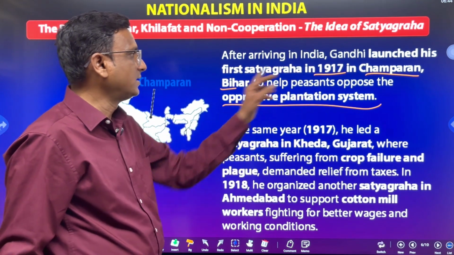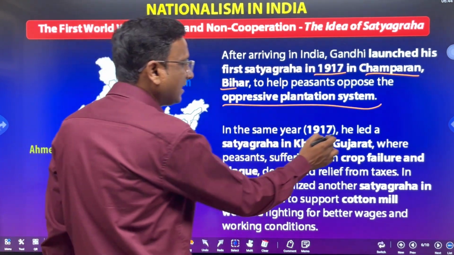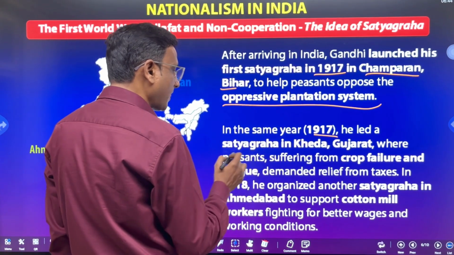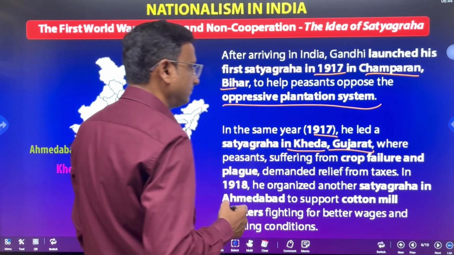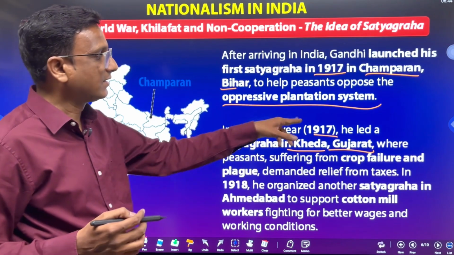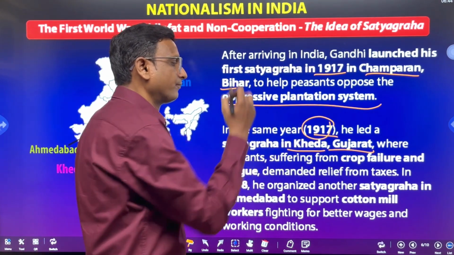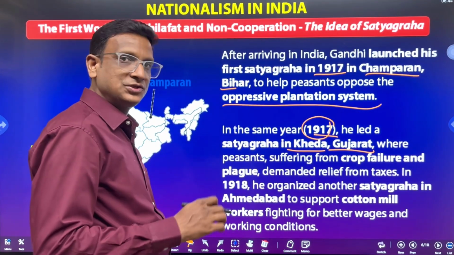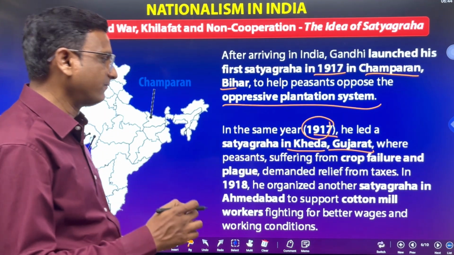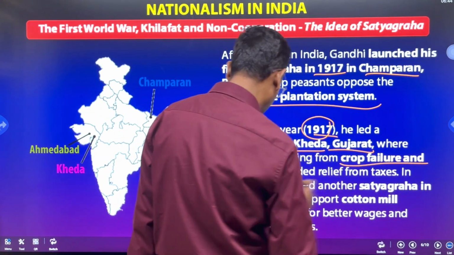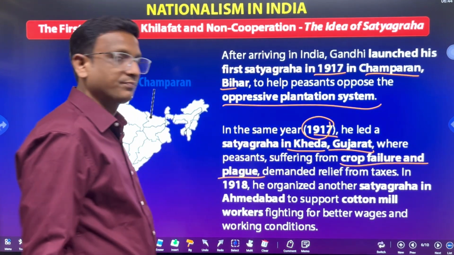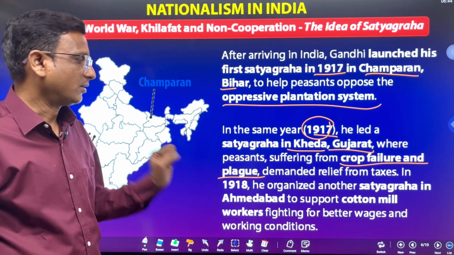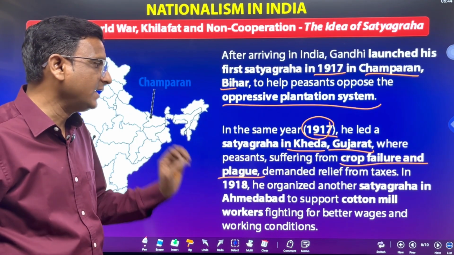Again in the same year, 1917, Kheda, Gujarat, the second Satyagraha. This was also for the peasants who were suffering from crop failures and plague. They were demanding relief from the taxes.